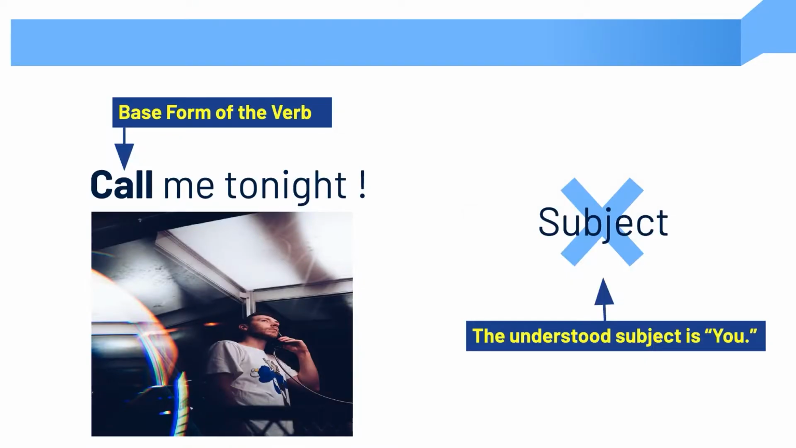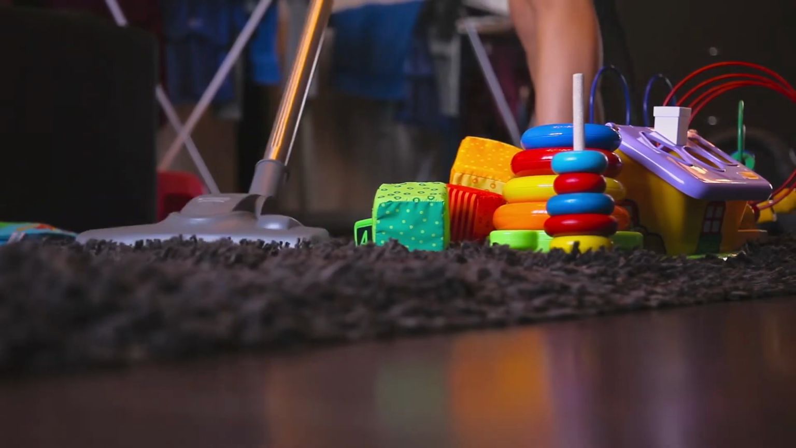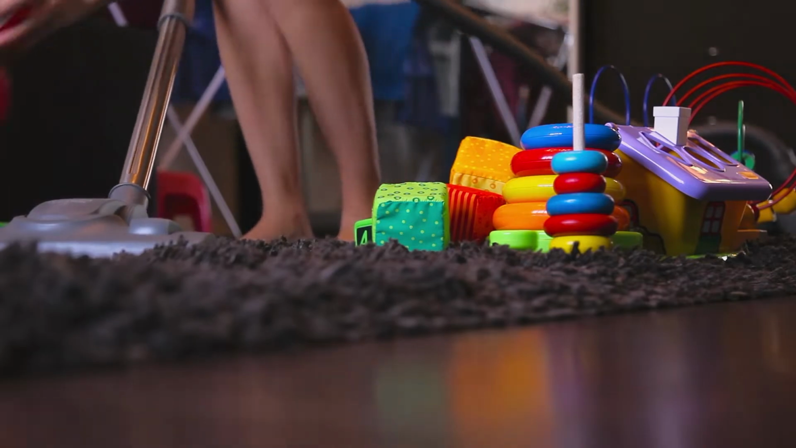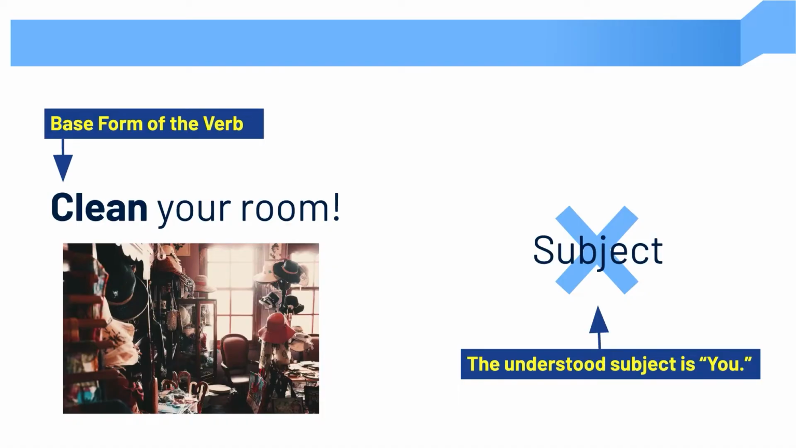Call me tonight. What is the base form of the verb? That's right, call. What about this one? Clean your room. What is the base form of the verb in this instruction? That's right, it's clean. The understood you is the subject.